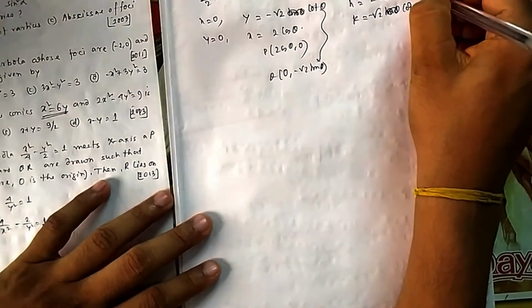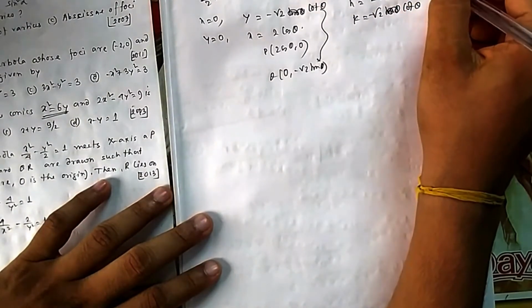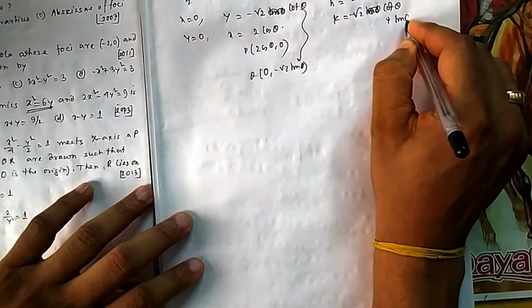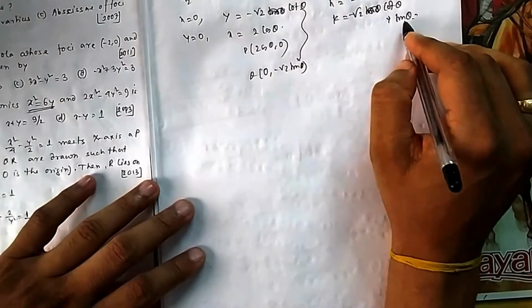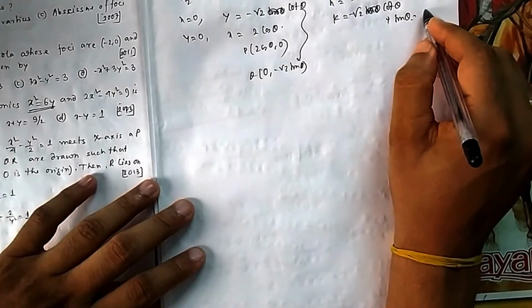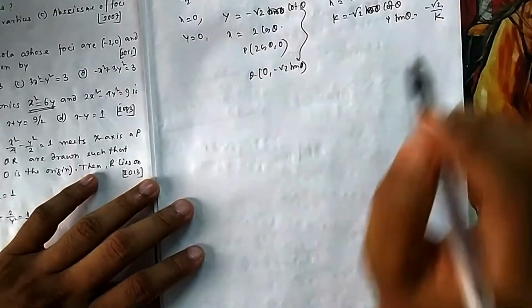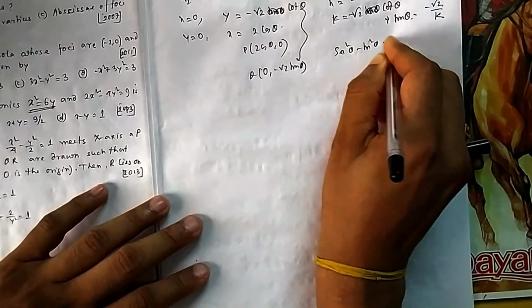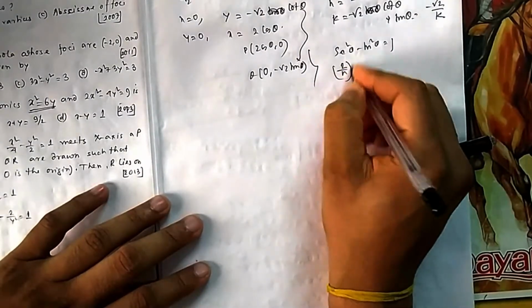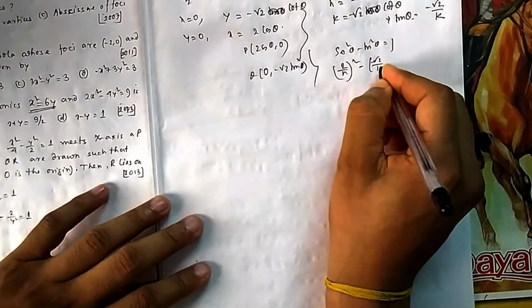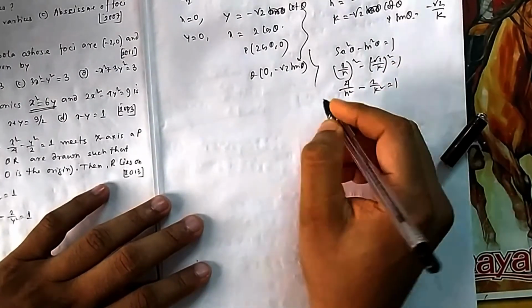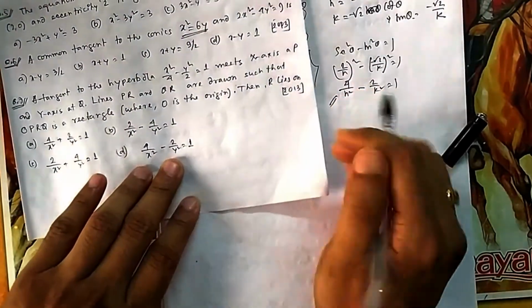Cos theta is h by 2, so sec theta will be 2 by h. From here you can find tan theta, because sec square minus tan square is 1. Tan theta will be equal to minus root 2 by k, because k is equal to minus root 2 cot theta. Now you have the formula sec square minus tan square equal to 1. So you apply this: 2 by h whole square minus root 2 by k whole square is equal to 1, which is 4 by h square minus 2 by k square is equal to 1. So that is 4 by x square minus 2 by y square equal to 1. That is your option D.